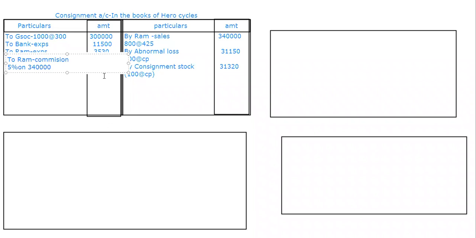Yeah, right. 17,000. So meanwhile, you just tell me what the totals are. I'll just go for drawing the lines again for the consignee's account.